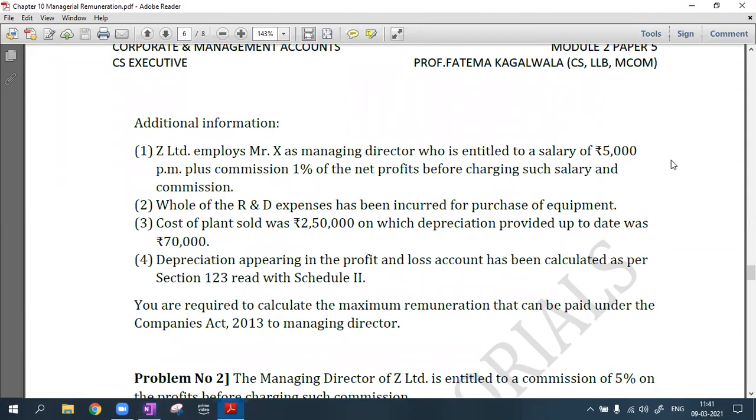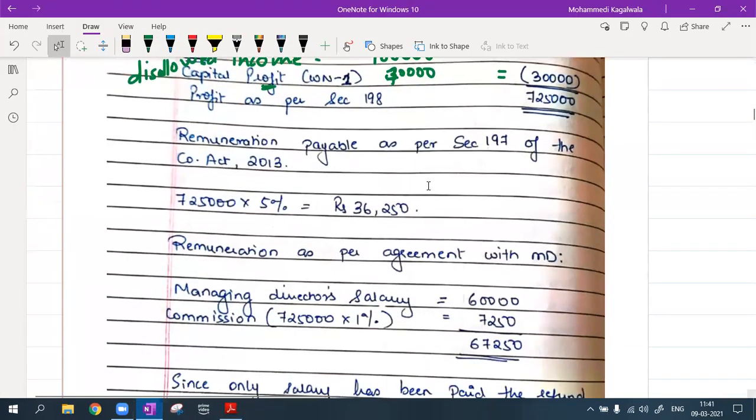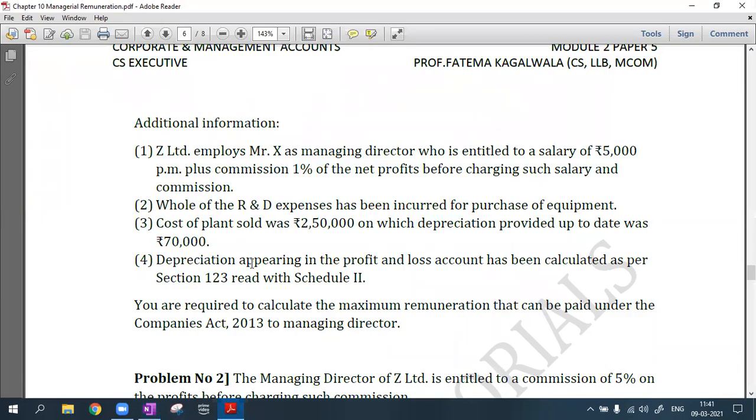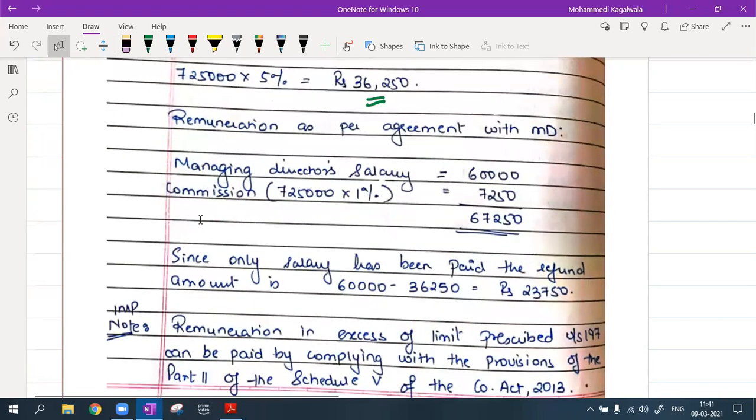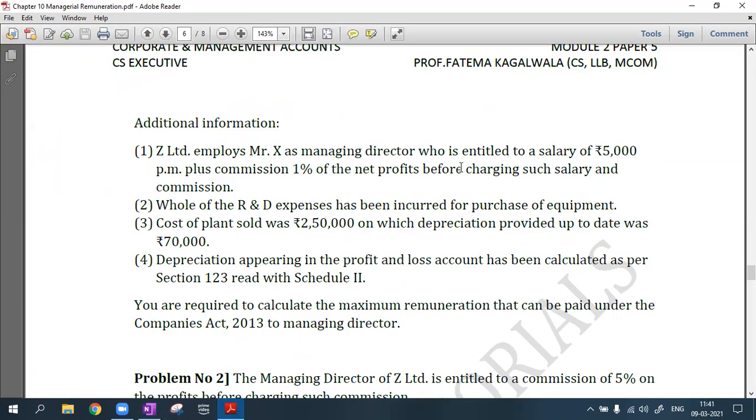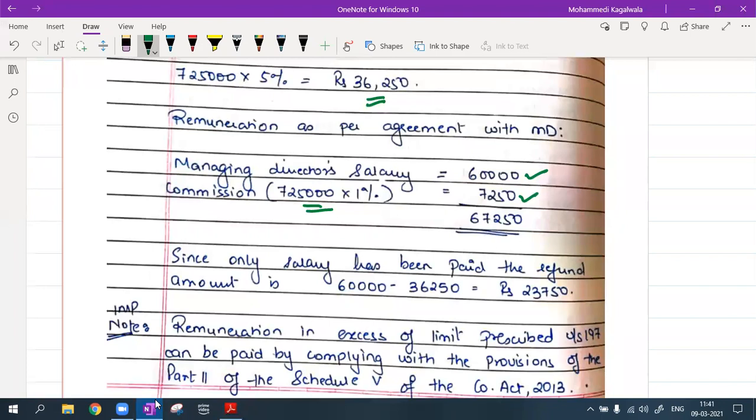We are entitling him with the salary of 5,000 per month. But for one director, the maximum remuneration allowed as per the act is 5% of net profit. So 5% of 7,25,000 is 36,250. As per the agreement, I am paying him 60,000. Also, I'm paying him 1% of the net profit, before charging such salary and commission. So 1% of 7,25,000 is 7,250. So actually I'm paying him per annum 67,250.